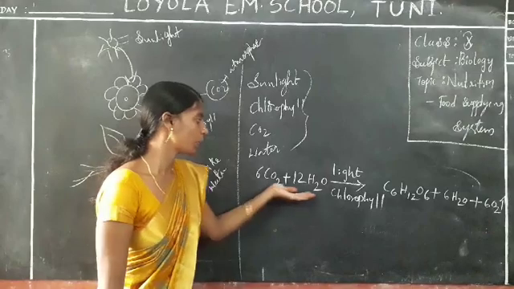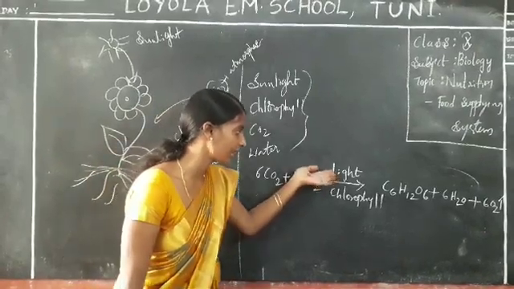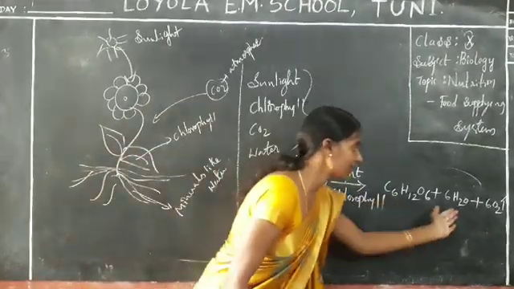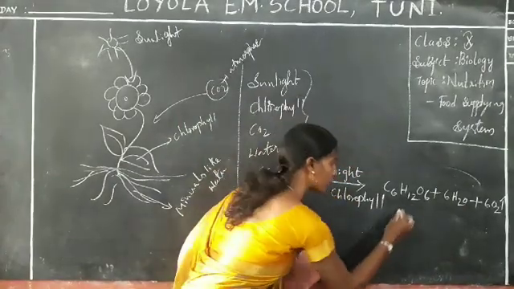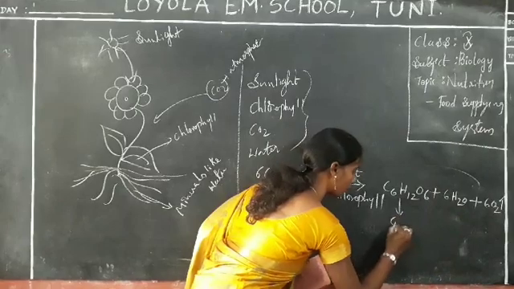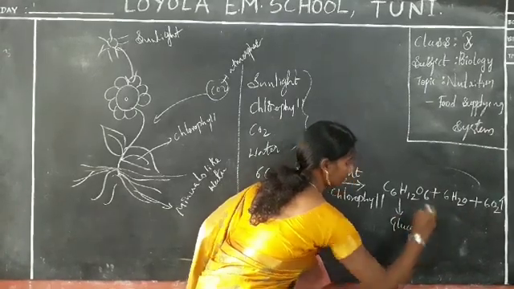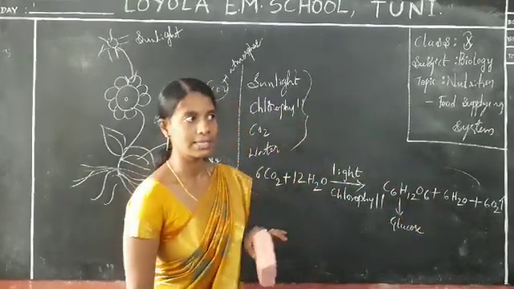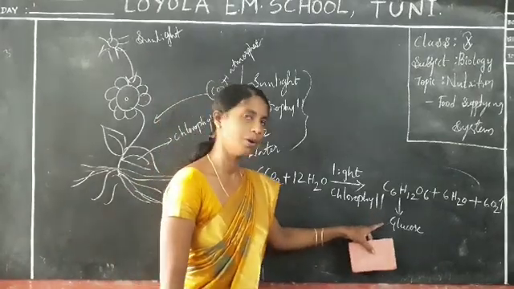So 6CO2 plus 12H2O in the presence of light and chlorophyll, and 3 end products will be formed. What are the end products? C6H12O6 is the chemical name of glucose. Clear, all of you?